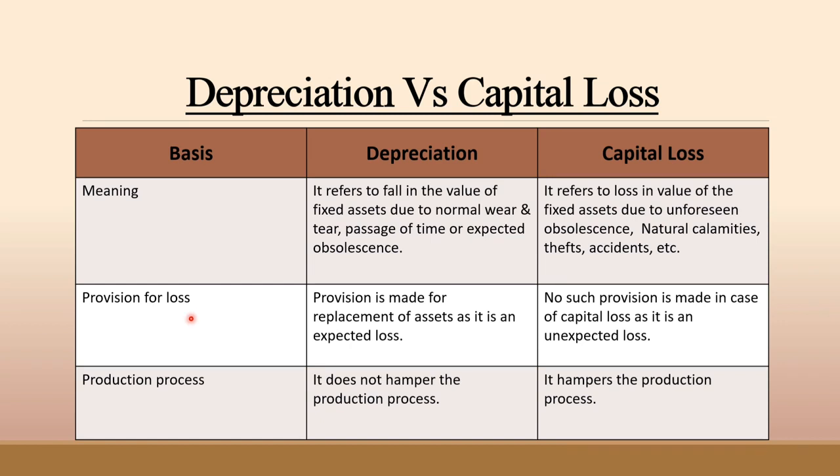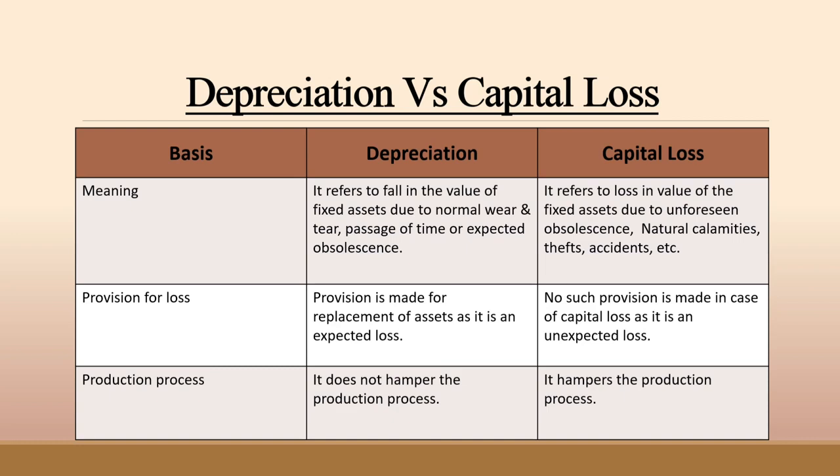Next basis is provision for loss. In depreciation, provision is made for replacement of the asset as it is an expected loss, but in capital loss, no such provision is made as it is an unexpected loss. Third basis is production process. Depreciation doesn't hamper the production process. Got it? And on the other hand, capital loss hampers the production process.